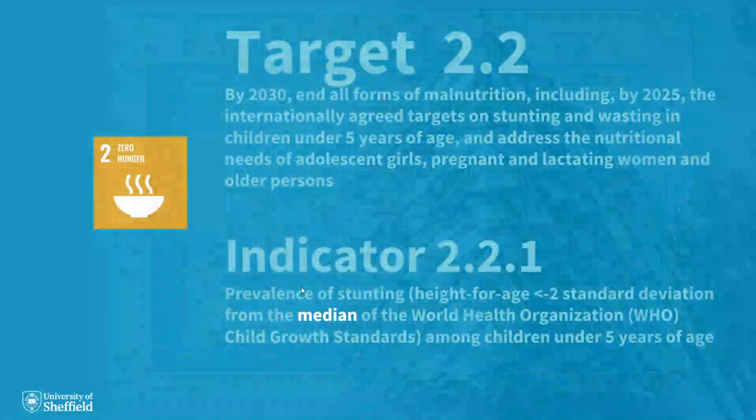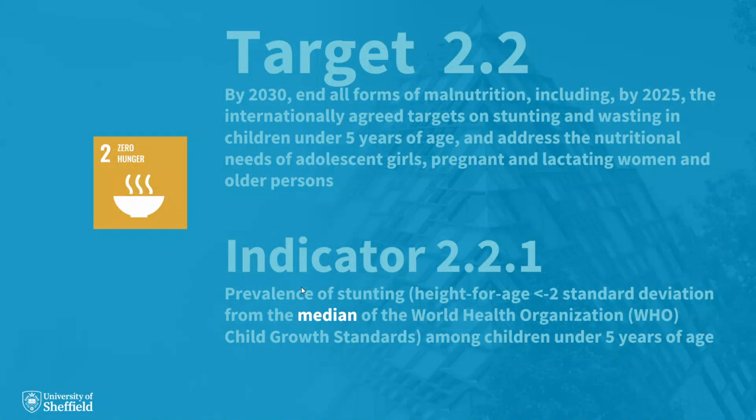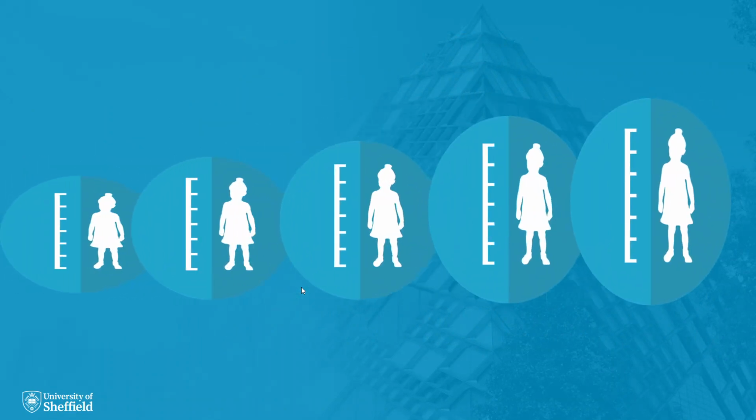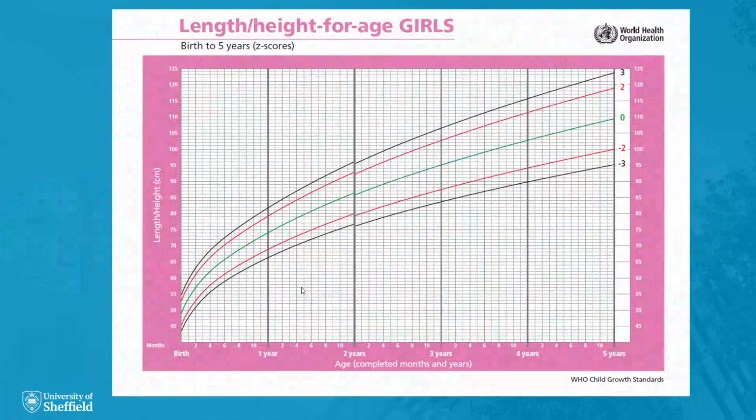Second question, what is the median? So imagine we took all the healthy girls of a particular age in the world and lined them up in order of height. The girl right in the middle of that line has the median height for that age. The green line on the growth chart shows the growth trajectory of the median healthy girl.